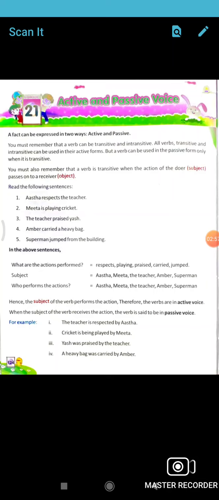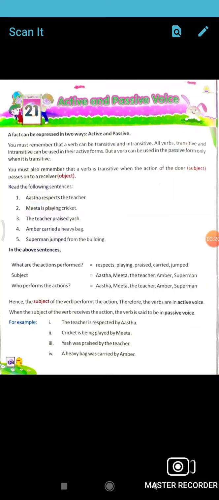Here the subject is written. When the subject of the verb performs the action, the verb is in active voice. When the subject of a verb receives the action, the verb is said to be in passive voice. So here what I have said, check, is: the teacher is respected by Astha.